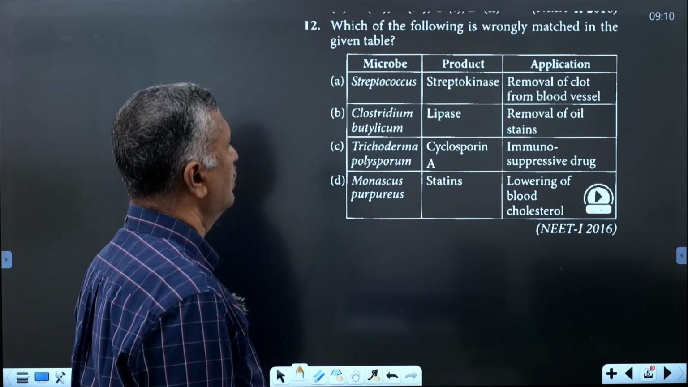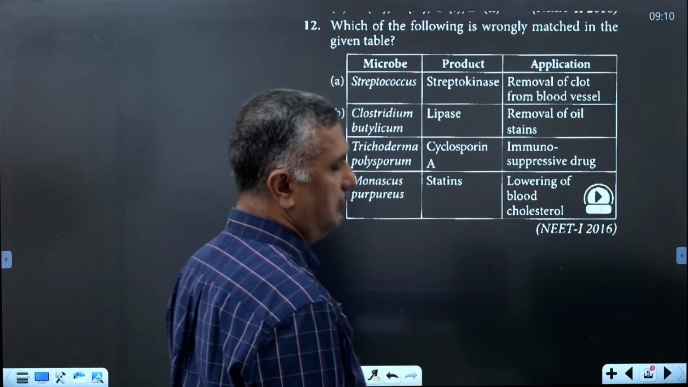Which of the following is wrongly matched in the given table?